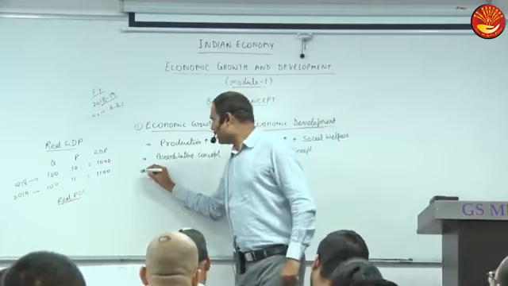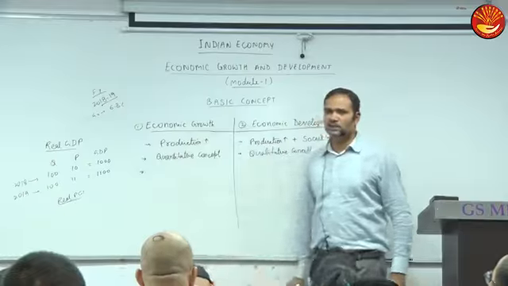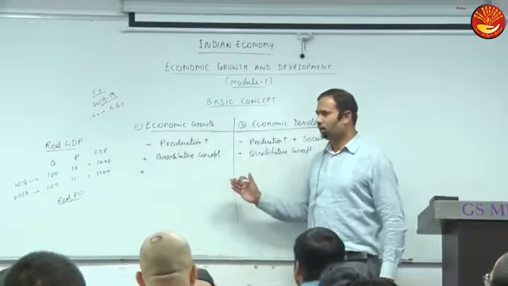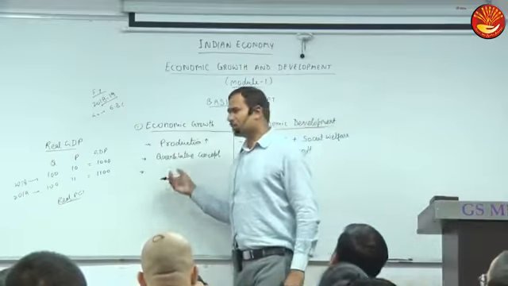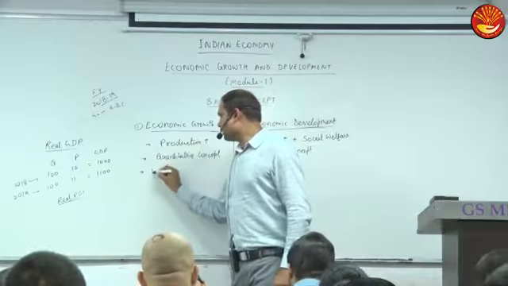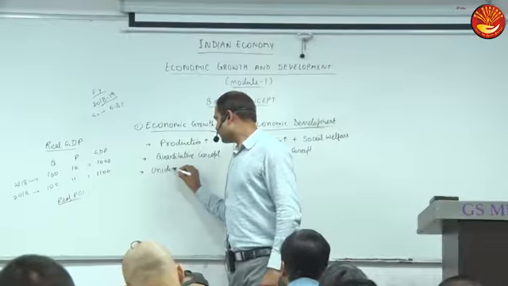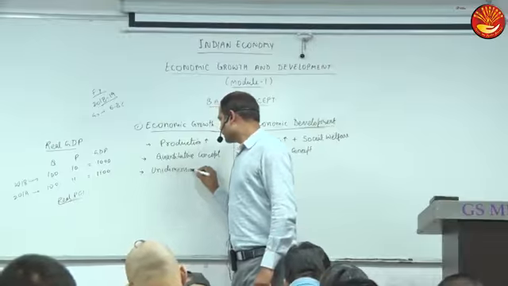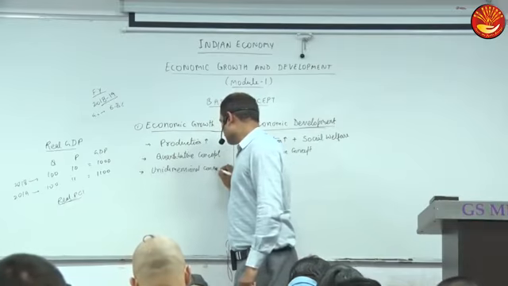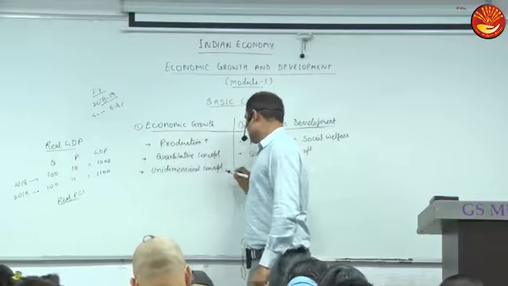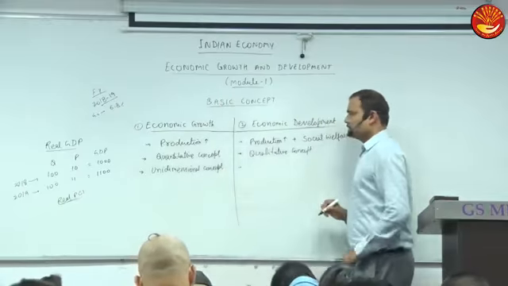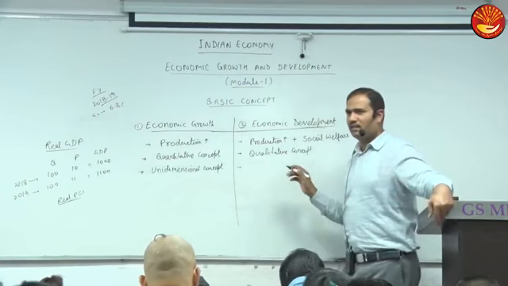Now, how many dimensions are there in economic growth? Very simple, just single, that is production. So it is unidimensional. And for economic development, how many dimensions, two or many? Many.